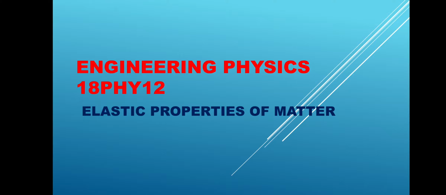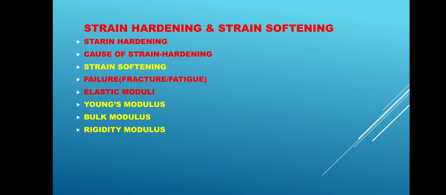Now this plastic material has one specific yield point. That means from that yield point it will start behaving plastically. But we find that elastic materials are more applicable in engineering. That means we want a longer range of the elastic property. So we are going to modify the elastic limit of a material, and this modification can be achieved. It is called strain hardening, and strain hardening helps us to modify the elastic limit of a material.